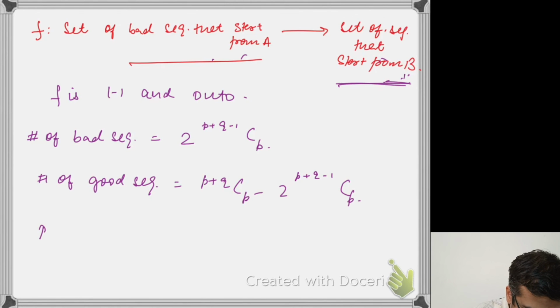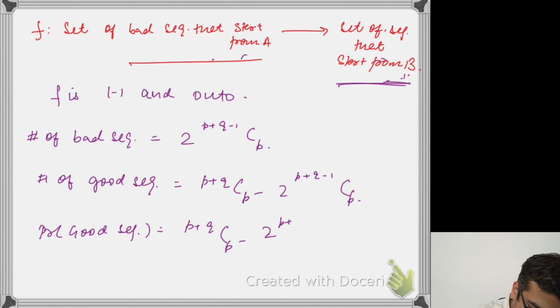So therefore the probability of a good sequence is p plus q choose p minus twice p plus q minus 1 choose p, over p plus q choose p. So this is 1 minus twice p plus q minus 1 choose p over p plus q choose p.